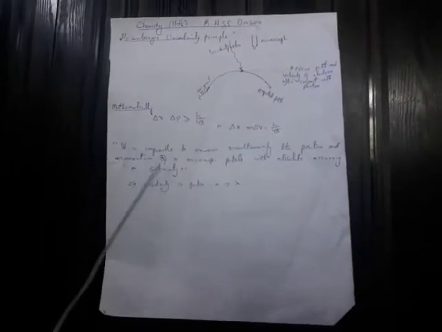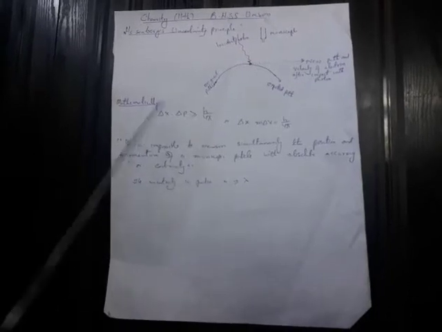Now if delta x, the uncertainty in position, is equal to 0, then the position of the electron can be located with absolute accuracy, but the uncertainty in the momentum in this case would be infinity. That is, the momentum or the velocity of a microscopic particle like electron cannot be measured at all.